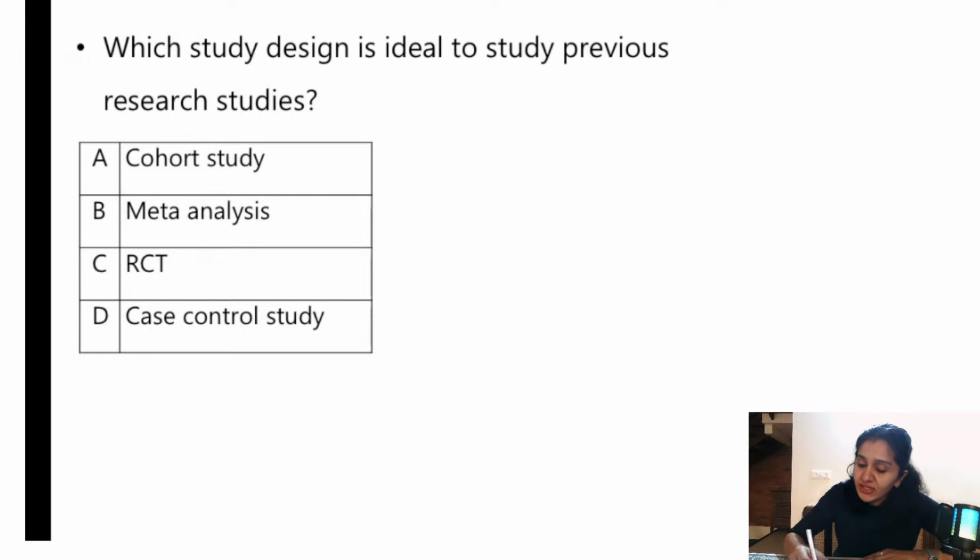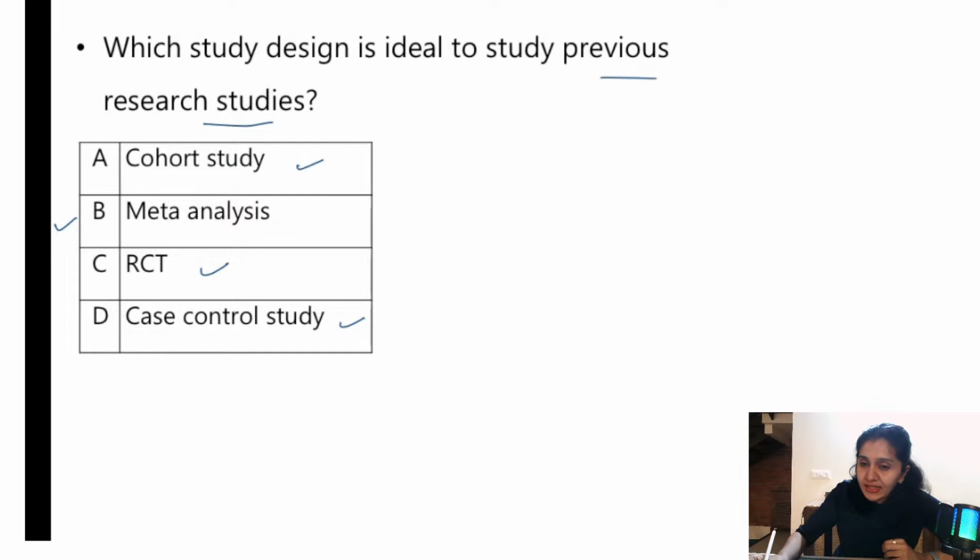So the answer for this is meta-analysis, right? We are studying the previous research studies. Okay, cohort study is prospective in nature. RCT, you are doing this, is nothing but experimental epidemiology. Case control is a retrospective study. All right. So meta-analysis and systematic review I would like to discuss.